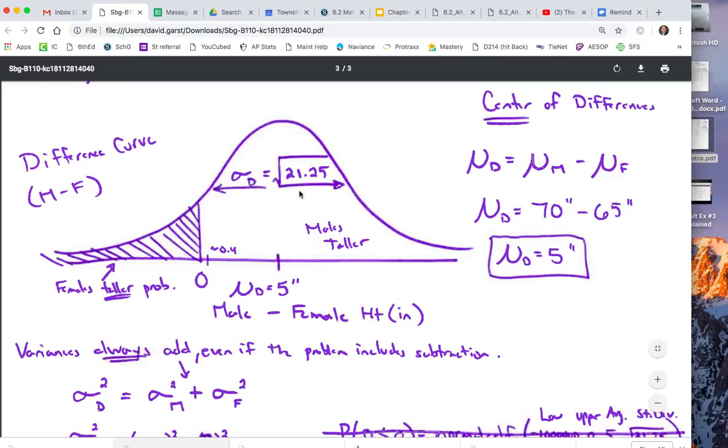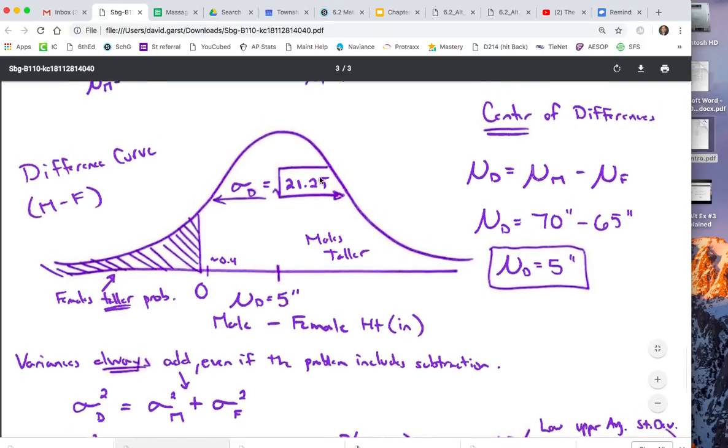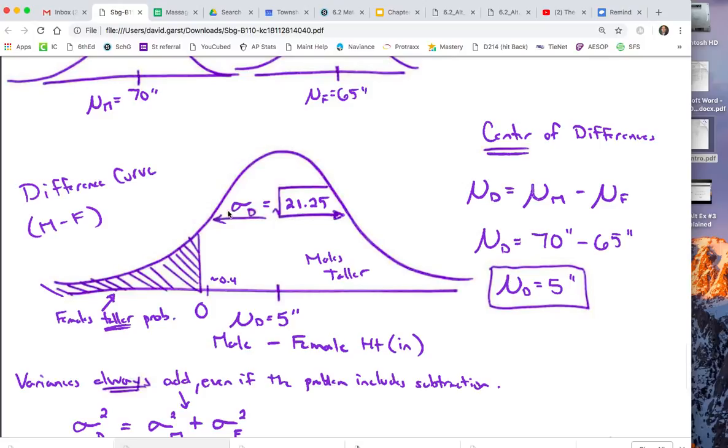Now, the harder part always comes down to the standard deviation. Last time I told you that with standard deviations you have to work with variances, the square of standard deviations, much like with the Pythagorean theorem. But there's one added twist here. Sometimes students see the subtraction in this problem and think, I'll just subtract the male standard deviation minus the female standard deviation, or subtract the male variance minus the female variance. Either way, you don't want to do that.